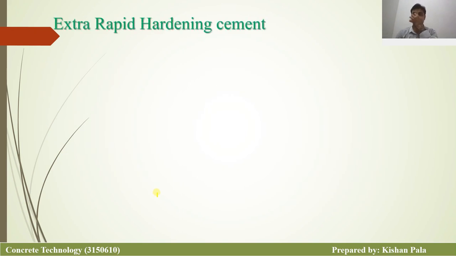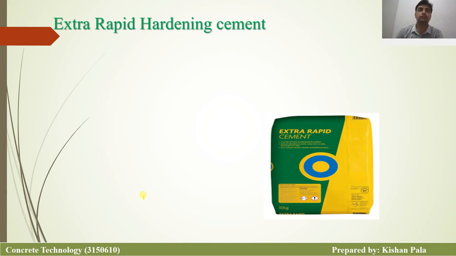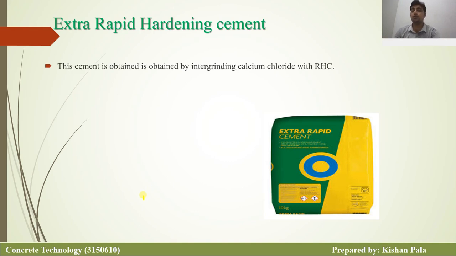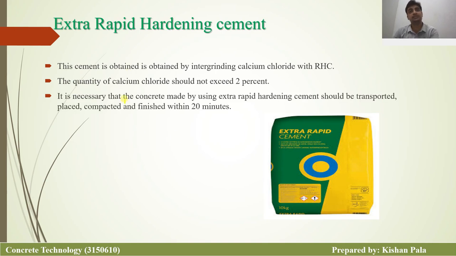Extra rapid hardening cement. This cement is obtained by intergrinding calcium chloride with rapid hardening cement. So this is the modification of the rapid hardening cement, and the quantity of calcium chloride should not exceed 2%. It is necessary that the concrete made using the extra rapid hardening cement should be transported, placed, compacted, and finished within 20 minutes. Remember that you have to complete this process within 20 minutes.